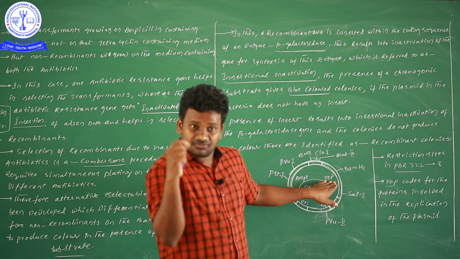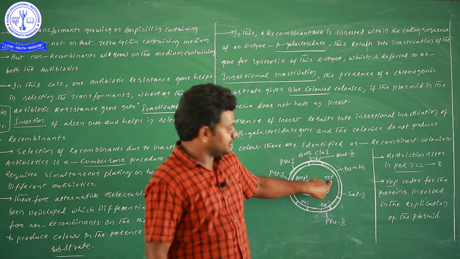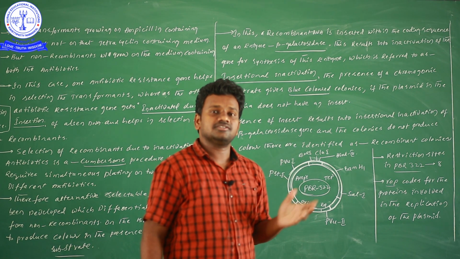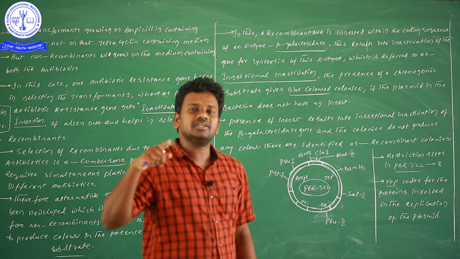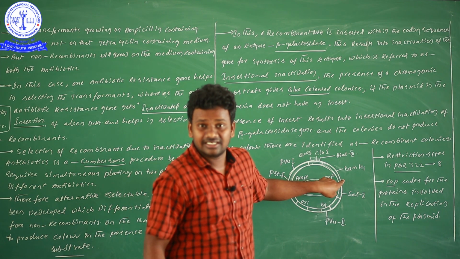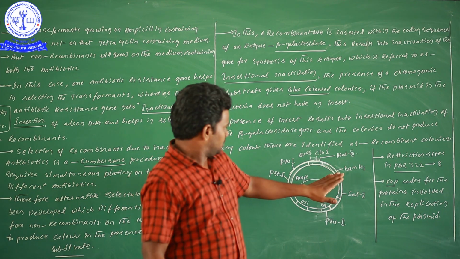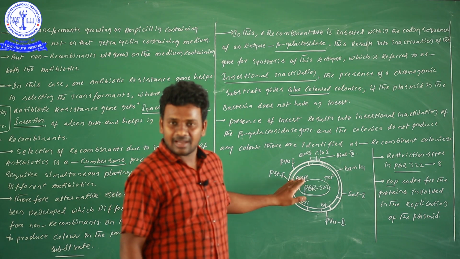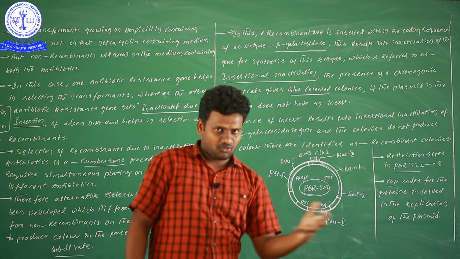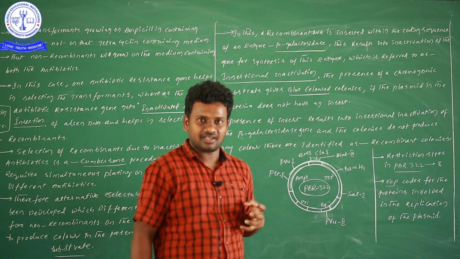If you insert our foreign gene there, tetracycline resistance is suppressed. Means if tetracycline resistance is suppressed, indirectly we can understand our foreign gene is inserted. Before, both resistances are there, ampicillin resistance and tetracycline resistance. Before, we have taken only pBR322.